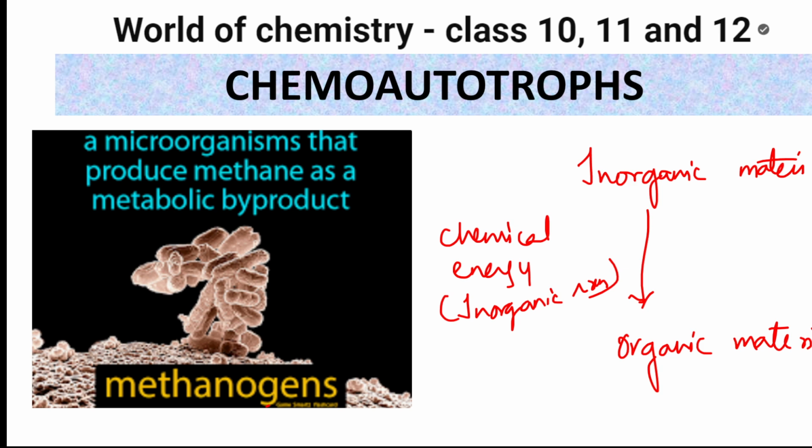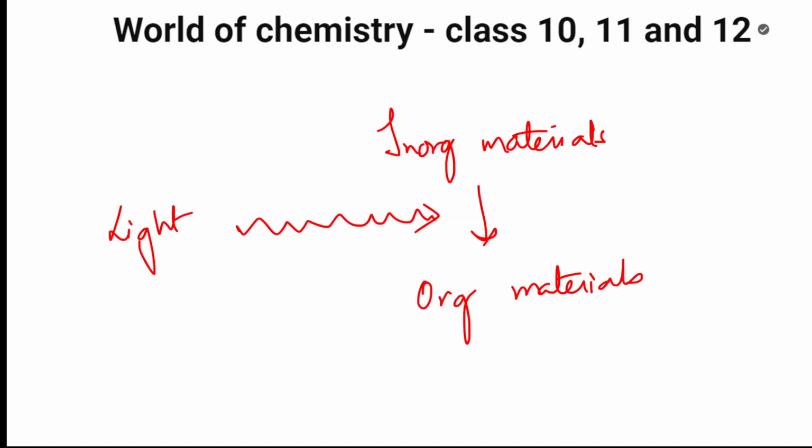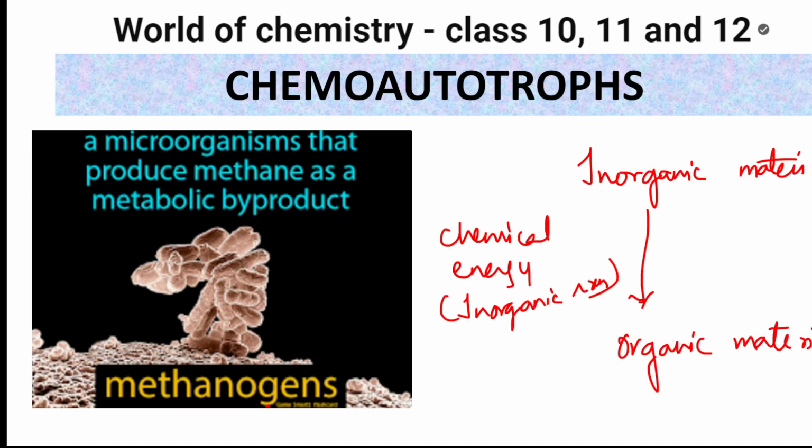In photoautotrophs we are using light, correct? Here we are using chemical energy released from inorganic reactions, and we convert the inorganic material to organic, which I use for food or energy. Perfect. So simple definition, simple example for autotrophs.